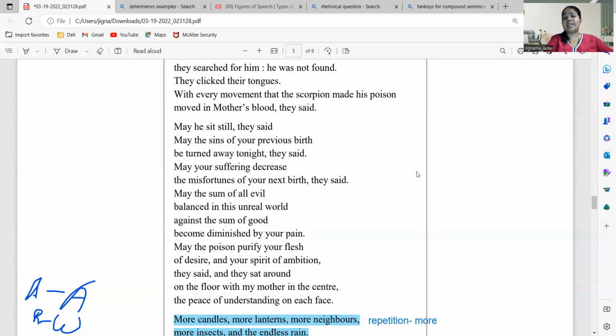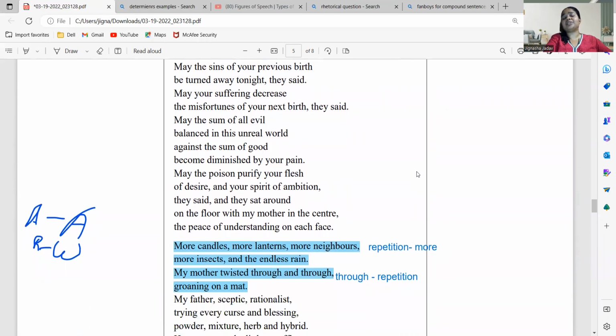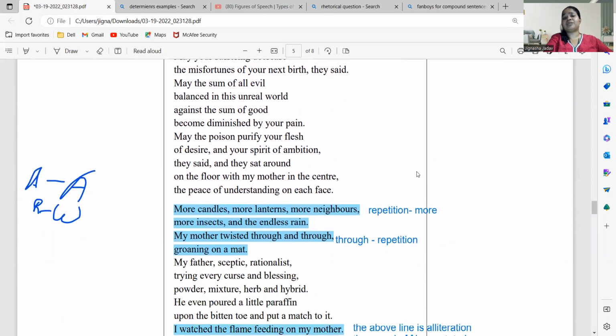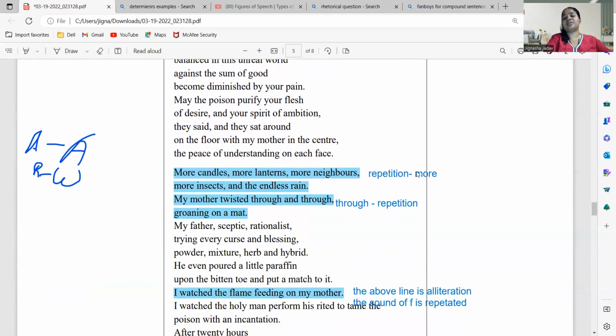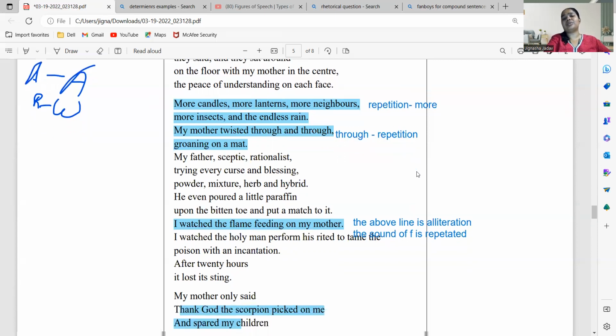They clicked their tongues. With every movement that the scorpion made his poison moved in mother's blood, they said. May he sit still, they said. May the sins of your previous birth be burned away tonight, they said. May your suffering decrease the misfortunes of your next birth, they said. May the sum of all evil balanced in this unreal world against the sum of good become diminished by your pain. May the poison purify your flesh of desire and your spirit of ambition, they said. And they sat around on the floor with my mother in the center, the peace of understanding on each face. More candles, more lanterns, more neighbors, more insects and the endless rain. My mother twisted through and through, groaning on a mat.